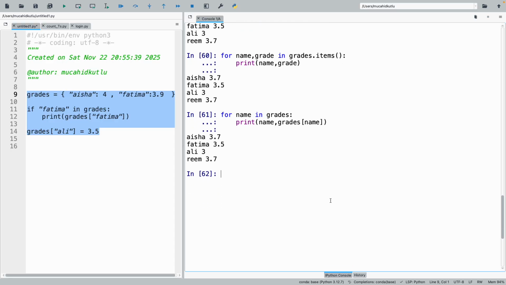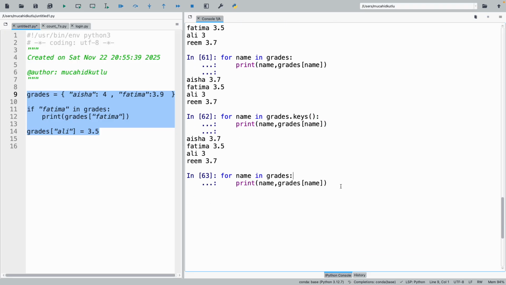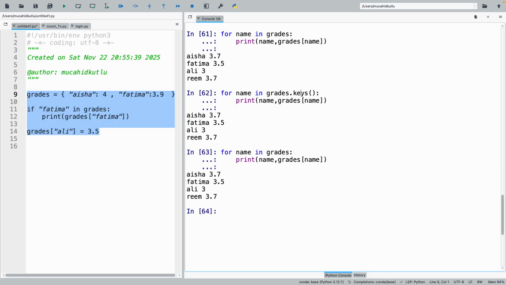And the other part is, there's also another function called keys. Keys only returns, this is very equal to this one. Again, this keys function returns only the keys that are in the list.